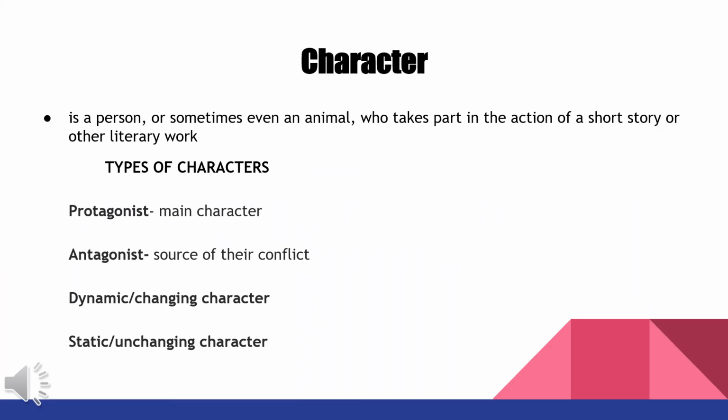Let us begin with the literary element character. It is a person or sometimes even an animal who takes part in the action of a short story or other literary work. And we have here different types of characters. We have the protagonist, who serves as the main character. The antagonist serves as the source of the conflict of the story. Dynamic or changing character. Static or unchanging character. I know that you're familiar already with the difference among the different types of characters.